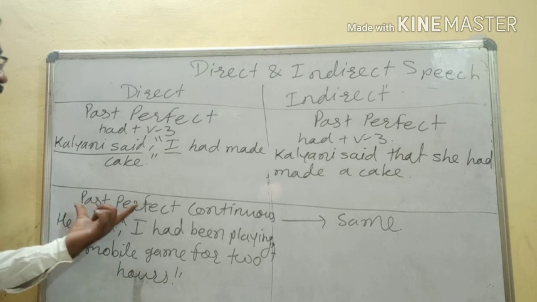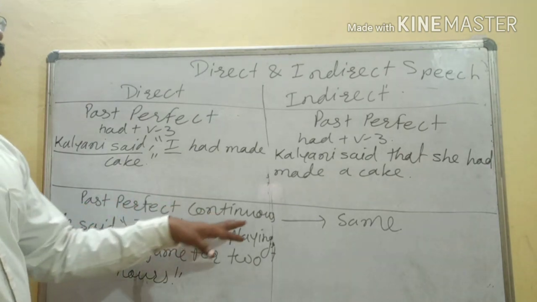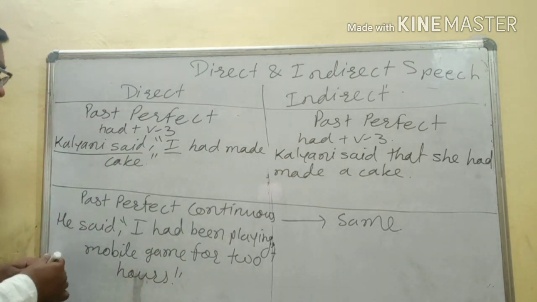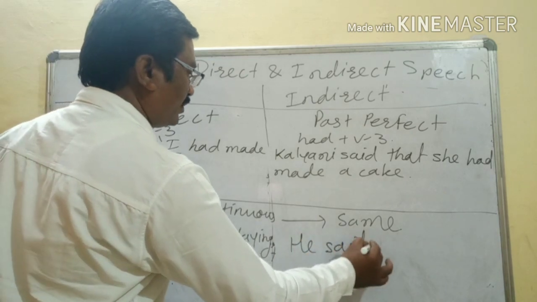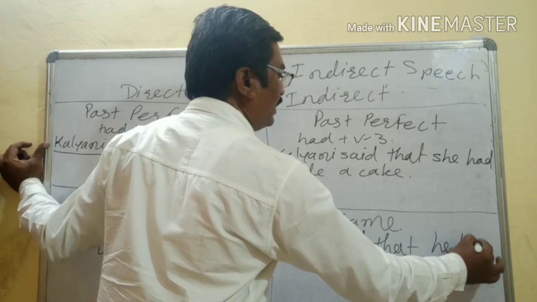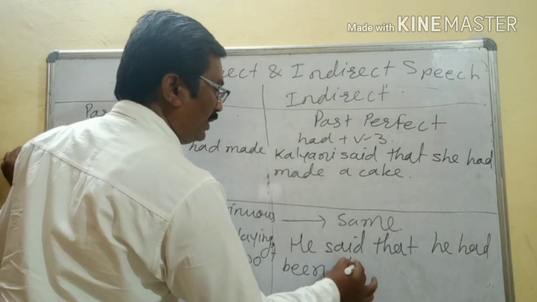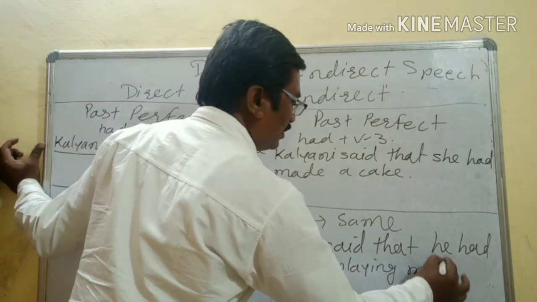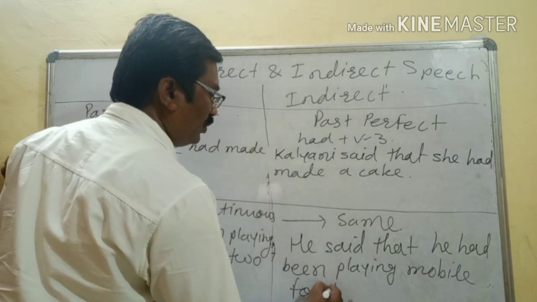Just here, past perfect continuous will change into past perfect continuous tense only. No change will be there in the tense. So this will be, he said that he had been playing mobile game for 2 hours.